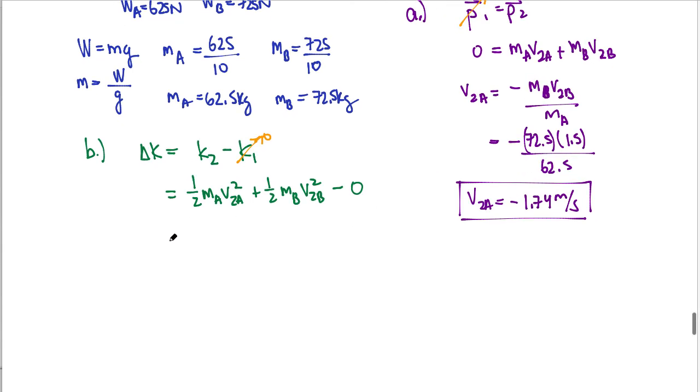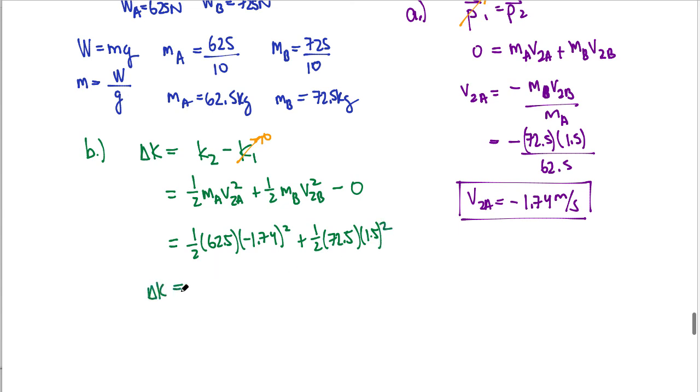So now I can say, all right, the change in kinetic energy that is created, or the kinetic energy that's created here, is just going to be 1/2 62.5 times the negative 1.74 that I just found squared plus 1/2 the 72.5 times the 1.5 that I was given squared.